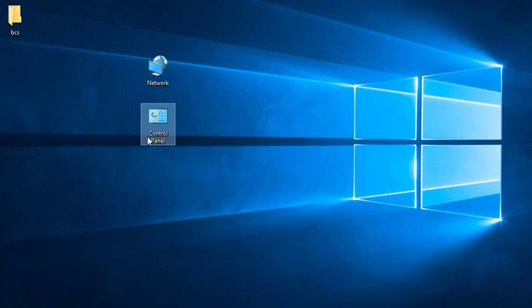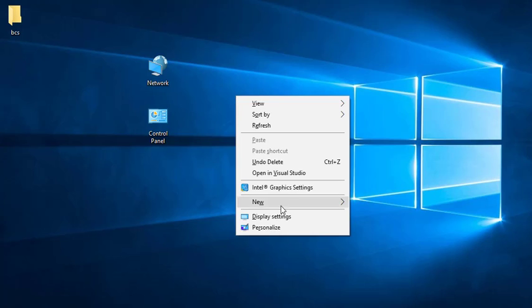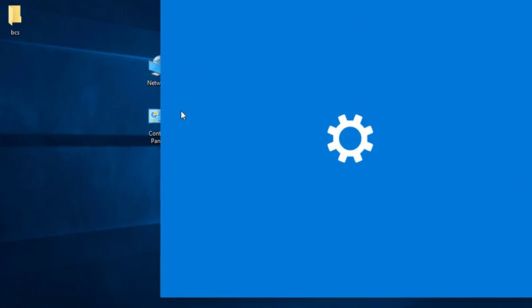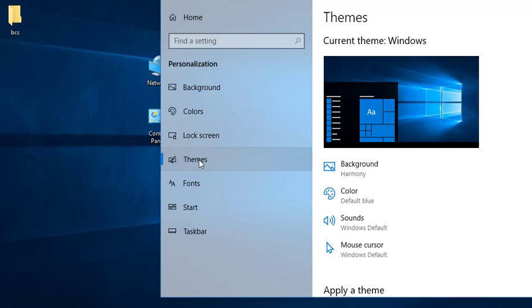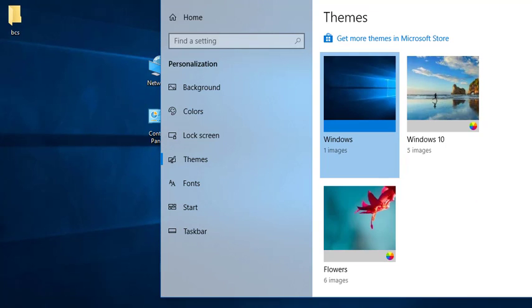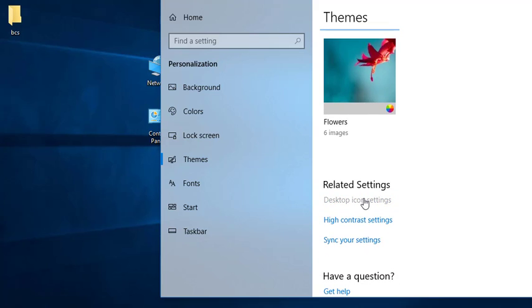If you don't want it, just go to Personalize, Theme, then find Desktop icon settings,